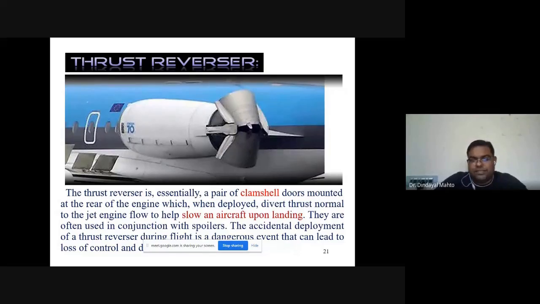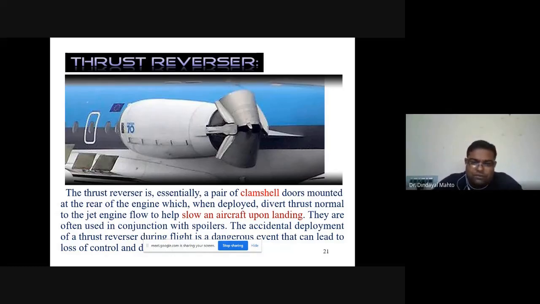If we look at the pictorial view, it will have a bucket kind of structure at the end of the nozzle. When we need thrust reverser, the bucket will come and deflect the hot gases at 90 degrees to the motion of the object. So if we are using this configuration in the jet engine, it can give you a momentary lift from the ground. So it is known as short takeoff.